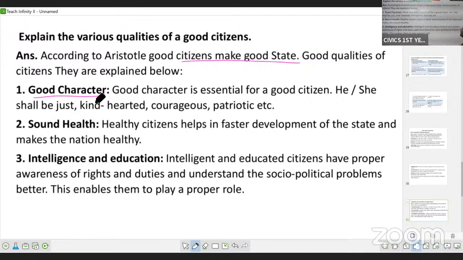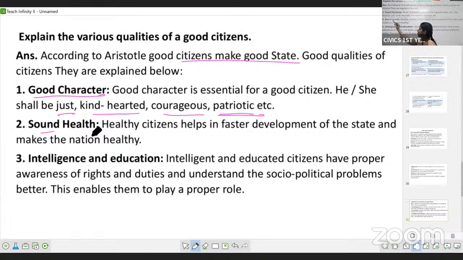The character of a person is very essential. He or she should be just. Just means he should not be partial. Then he should be kind-hearted, courageous and patriotic. Patriotic means he should have love for his country.